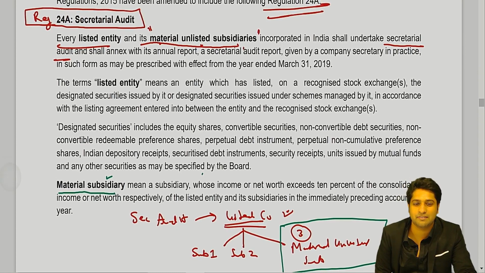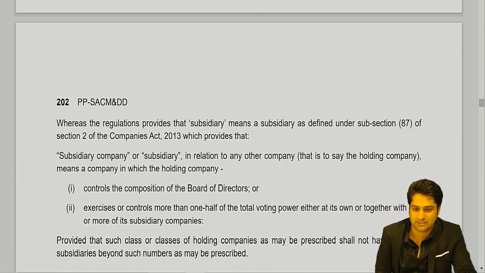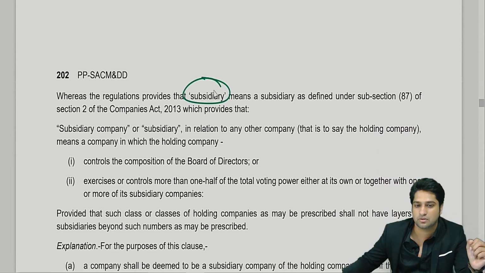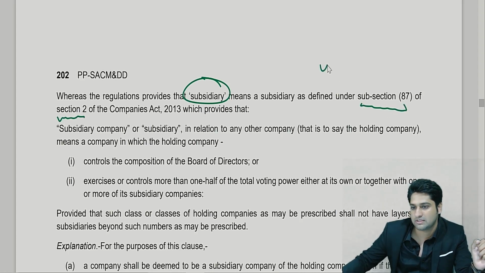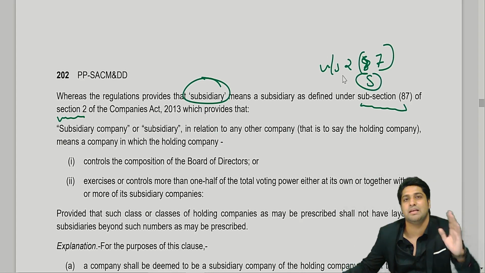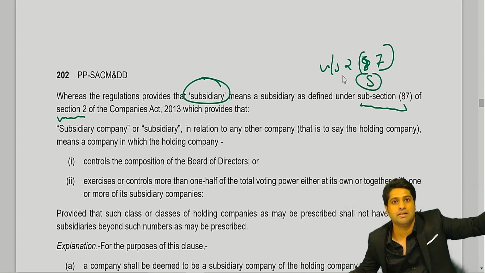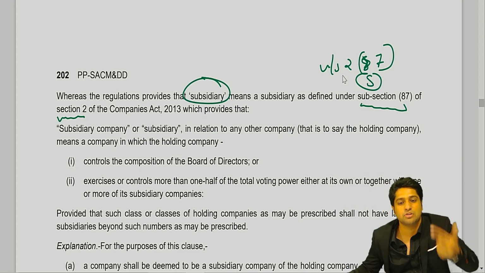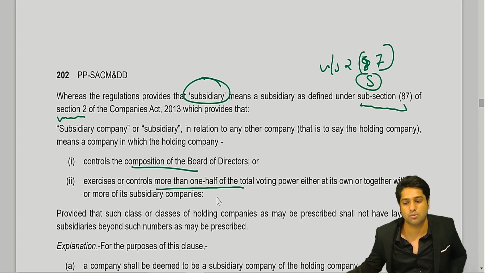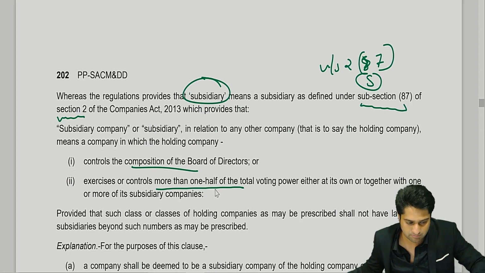Yes, sir. So subsidiary we know, and we also know it is there under section 2 subsection 87. So the definition of subsidiary, in case somebody doesn't know, they can refer to section 2 subsection 87. We define what is a subsidiary. A subsidiary is a company in which the holding company has either 50% stake, controls the board of directors, or controls more than half of the voting rights, etc. So we know what is a subsidiary.